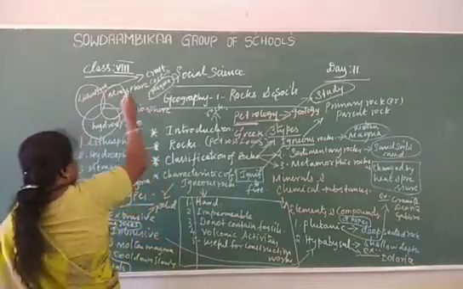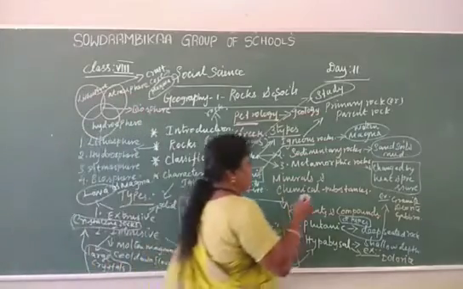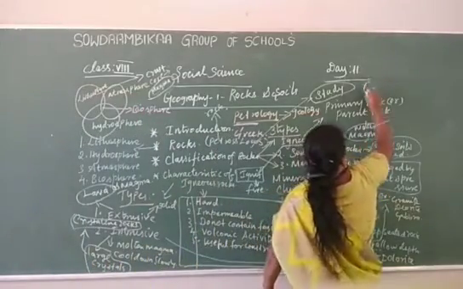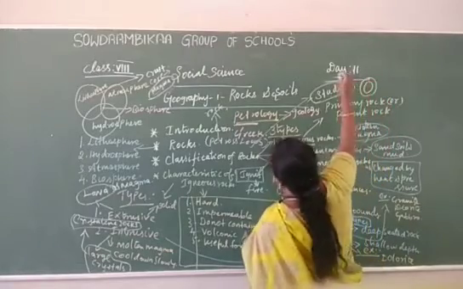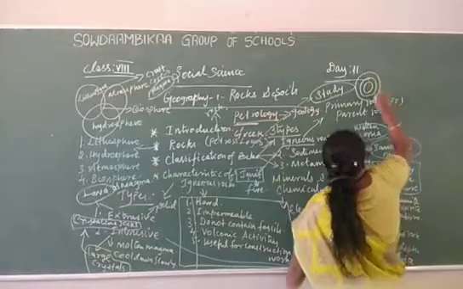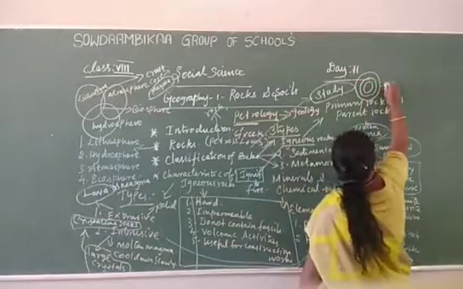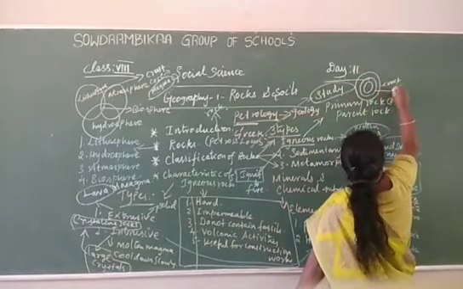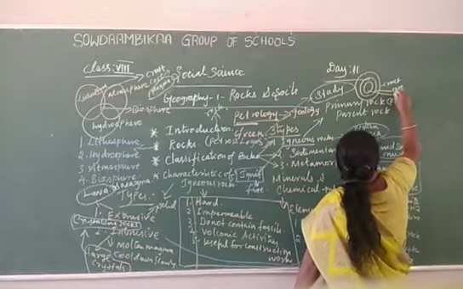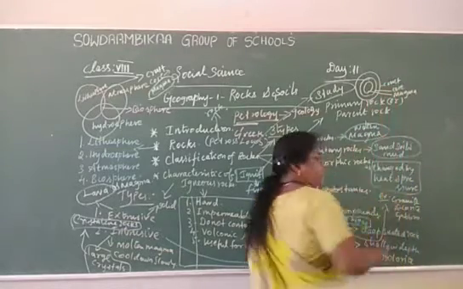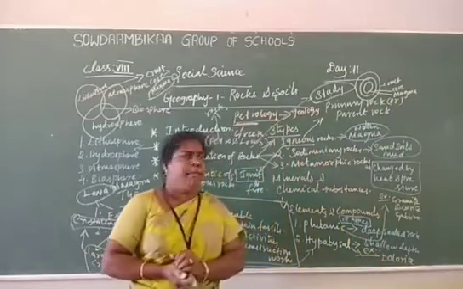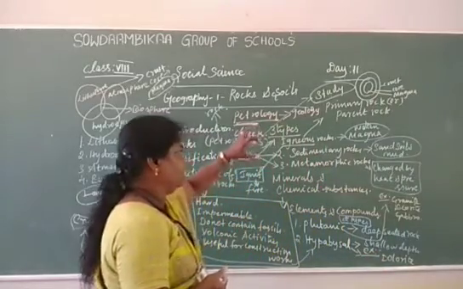You studied about these three rings: core, crust, and magma, or molten magma, otherwise called mantle. These three only make up the earth.